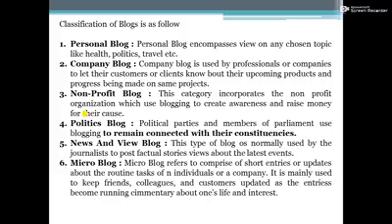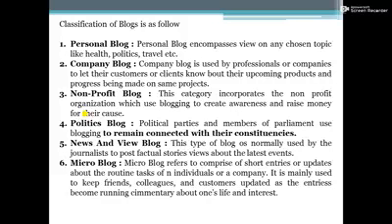Personal blog. This is the most common and popular type of blog. Personal blog encompasses personal views on any chosen topic like health, politics, travel, etc. It is a journal or diary that is on the internet. It means you can say personal blog is like a journal or diary that is on the internet.